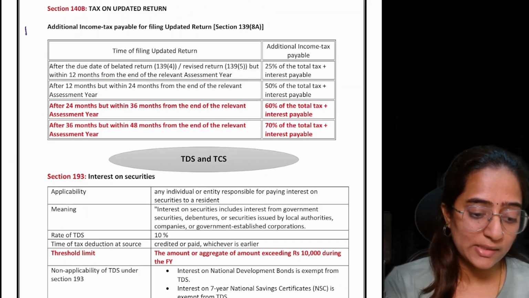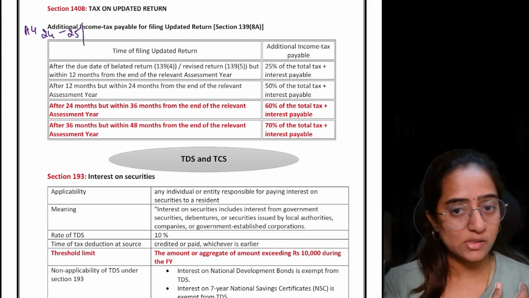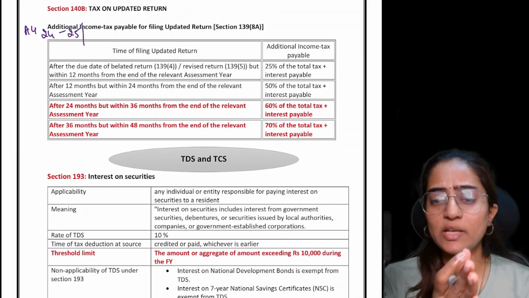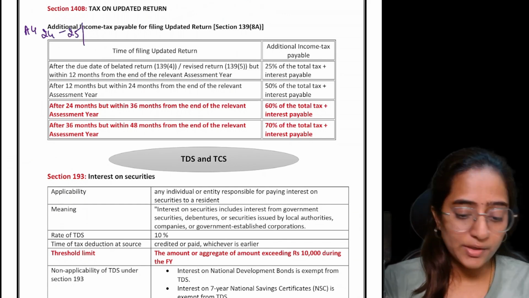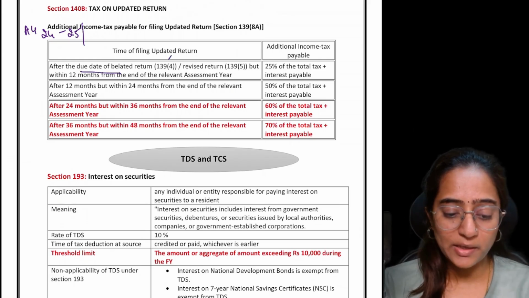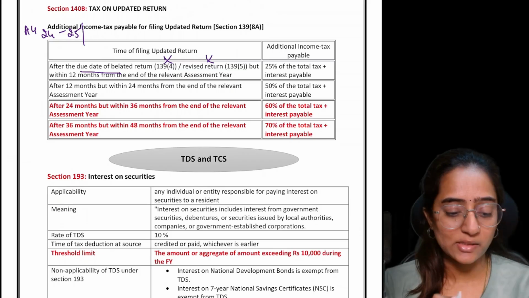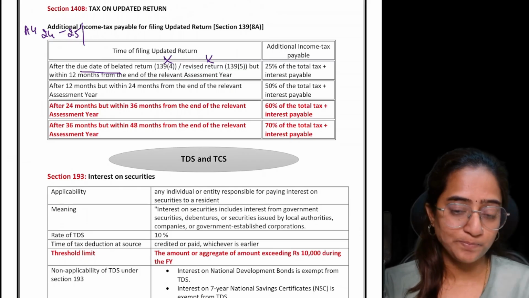let's take the same example, AY 24-25. PY 23-24, 31st March 2025 is done, but you want to file your return after the belated and revised return due dates are done, but within 12 months from the end of the relevant assessment year.